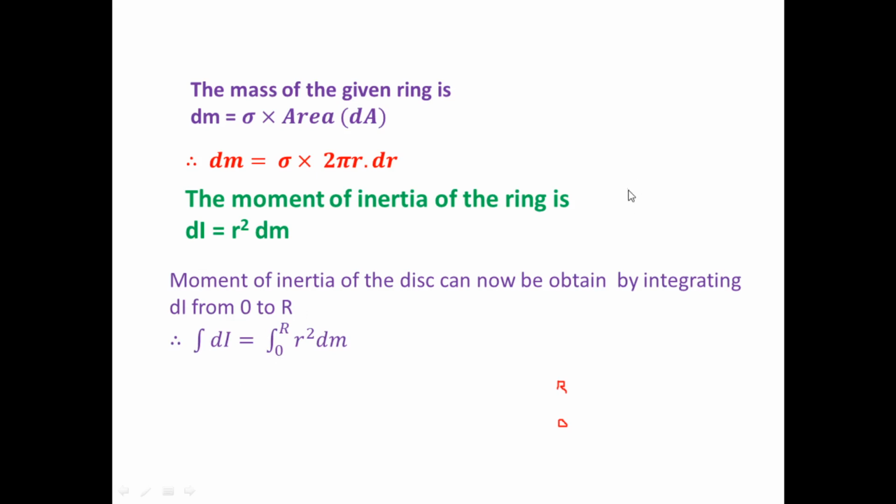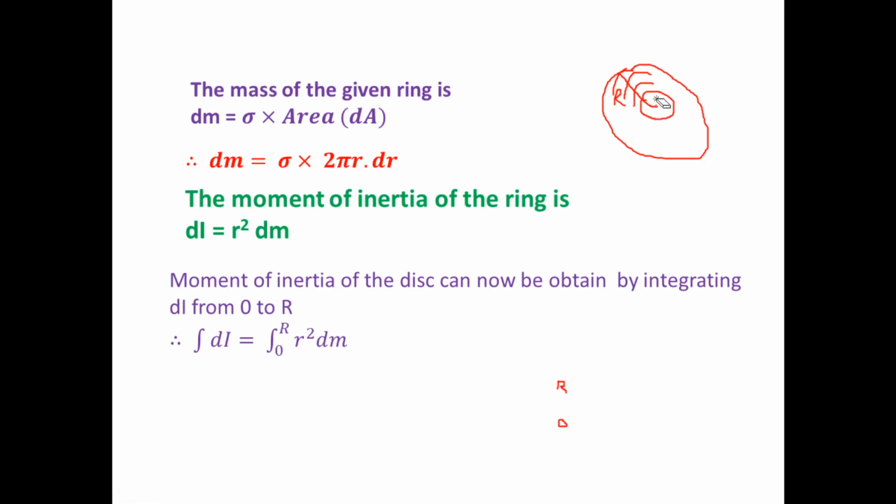Actually, this is a circle. Okay, so let's see here. This is a circular ring. And imagine that this is another ring. This is the first element. This is the center. So there are many smallest elements, smallest rings, present there. This is the first ring, then after this is the second ring, then the third ring, then the last ring. So the total rings are present up to the distance r. So r is the specific distance.